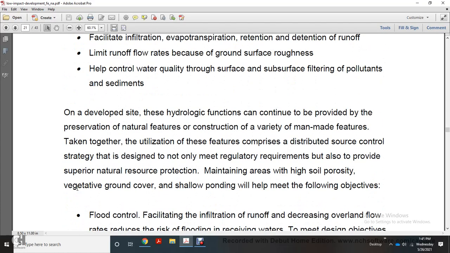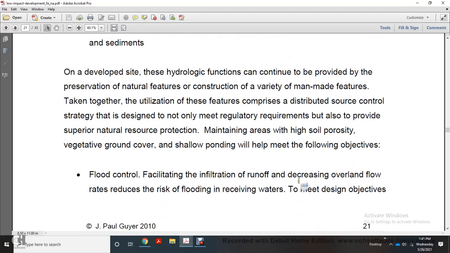On a development site, these hydraulic functions continue to be provided with the preservation of natural features and the construction of a variety of man-made features taken together. Utilization of these features comprises a distributed source control strategy designed not only to meet the regulatory requirements but also to provide superior natural resource protection. Maintaining areas with high soil porosity, vegetation, ground cover, and shallow ponding will help meet the following objectives: flood control, facilitating infiltration of runoff, decreasing overland flow rates, and reducing risk of flooding of receiving waters.